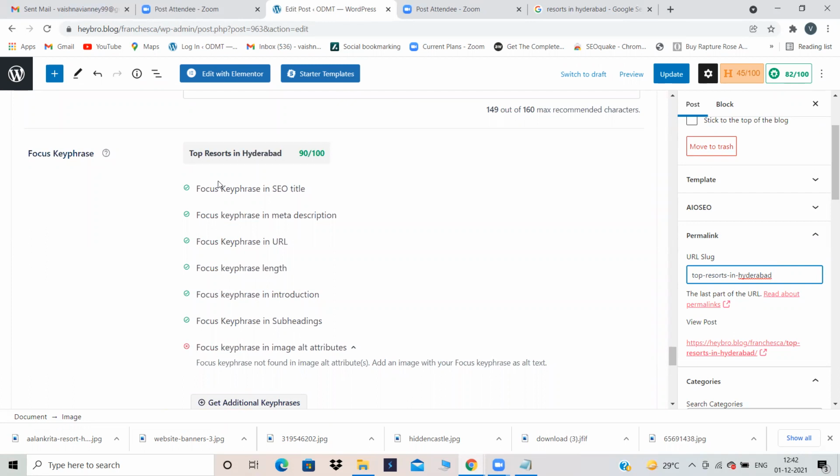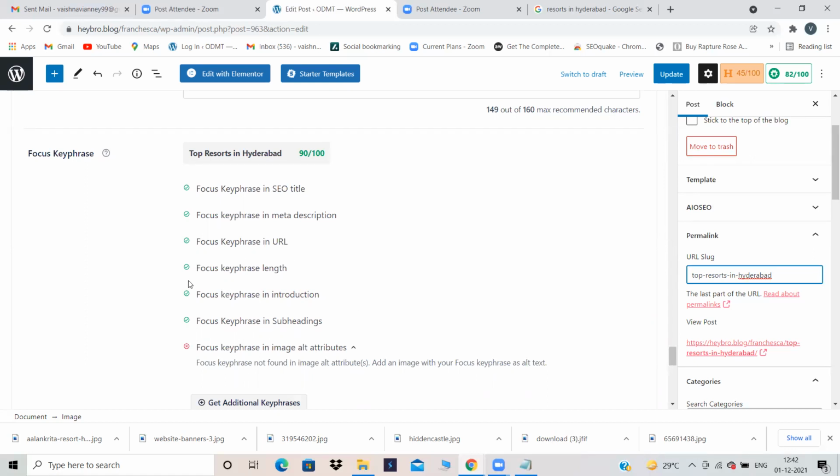So it is telling me the length is perfect. Let's just keep it like that. If you write any lengthy content over here in the place of top resorts in Hyderabad, something like top resorts in Hyderabad for unmarried couples and for family outing, it will become big. So at that time, it will tell you to shorten your length. But now it is perfect length.